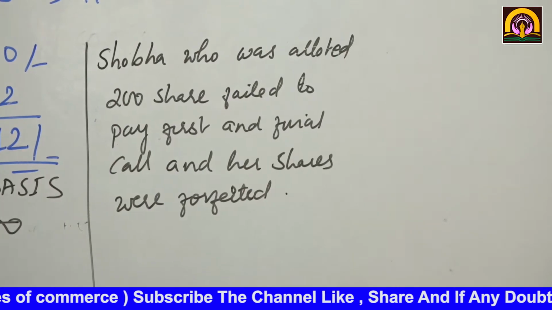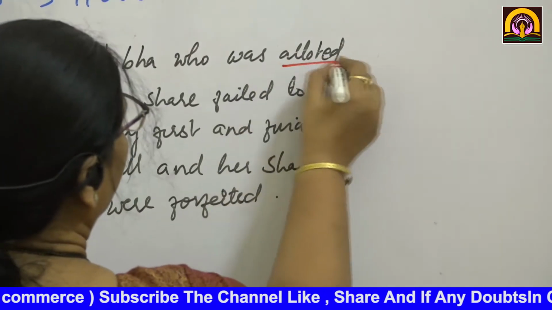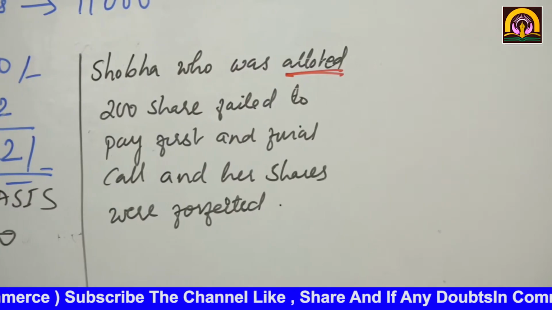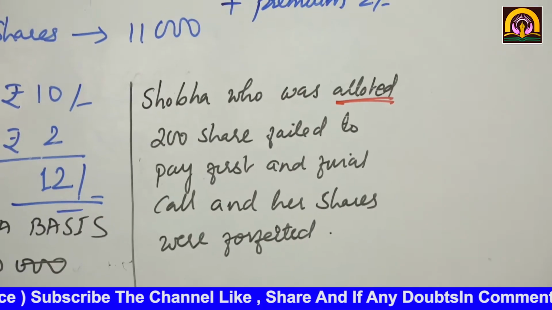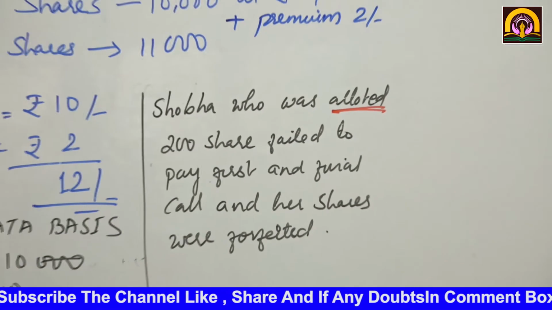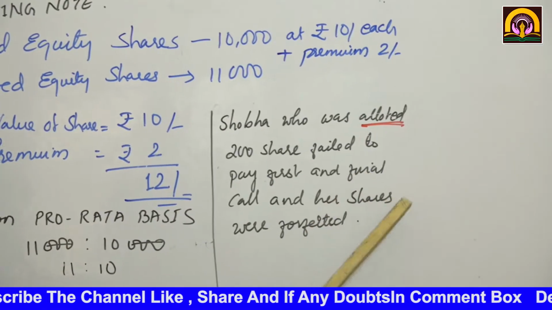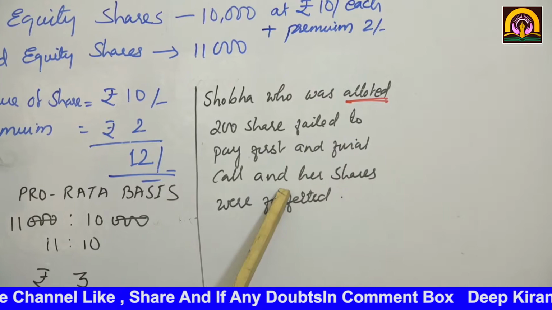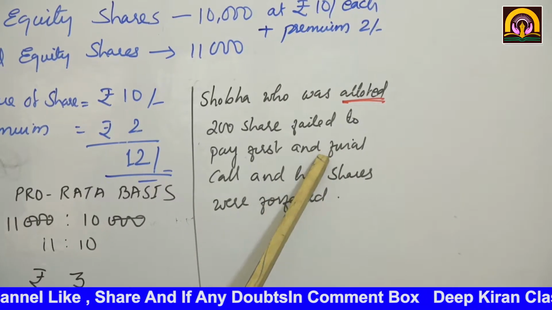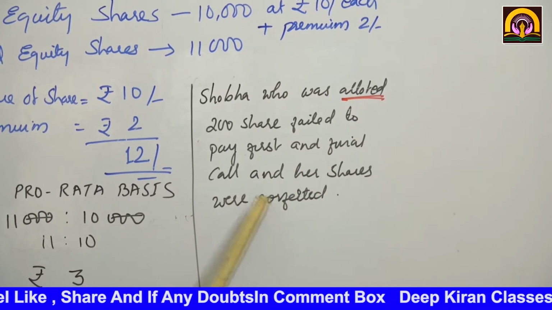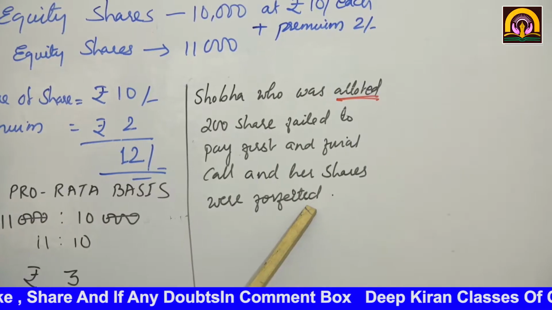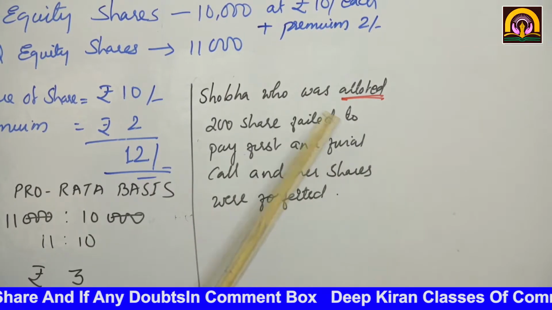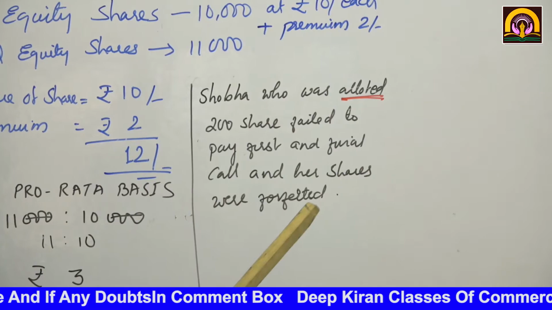Okay, so allotted is important. Now we will see the journal entries, because her shares were forfeited on non-payment of first and final call. After both the calls were made, afterwards her shares were forfeited. So now we are going to start with the journal entry.